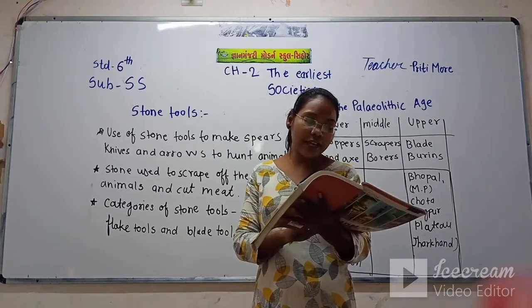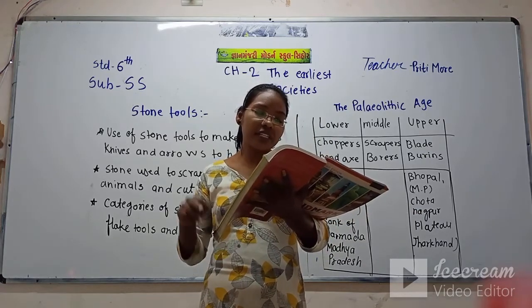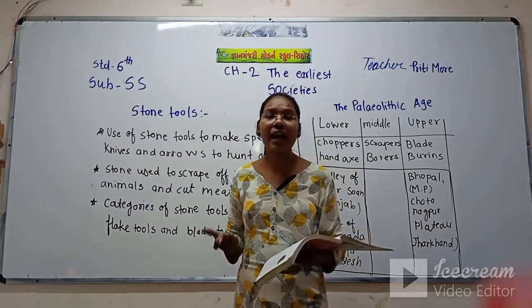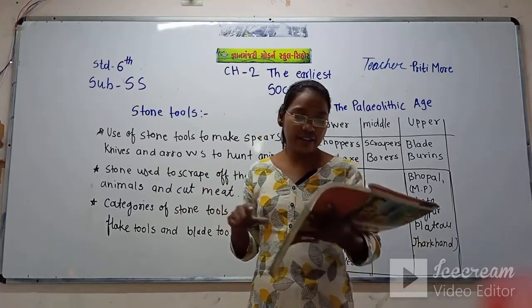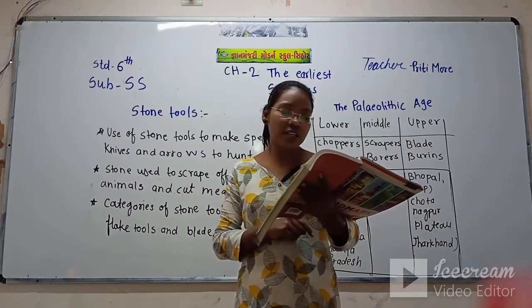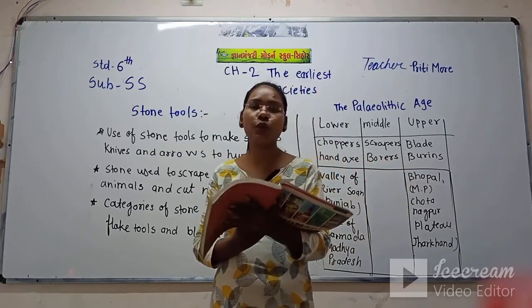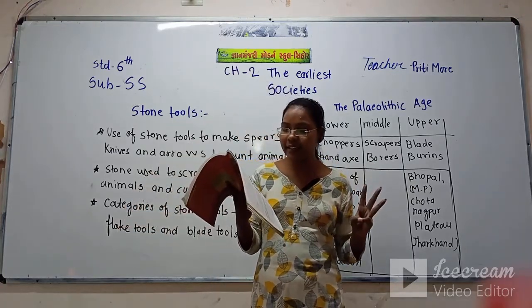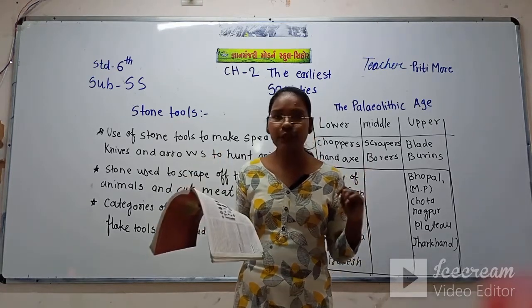So archaeologists have divided these prehistoric stone tools into three main categories: core tools, flake tools and blade tools.